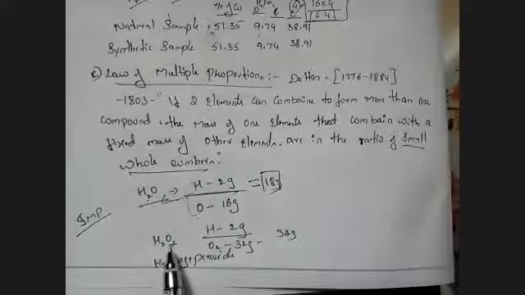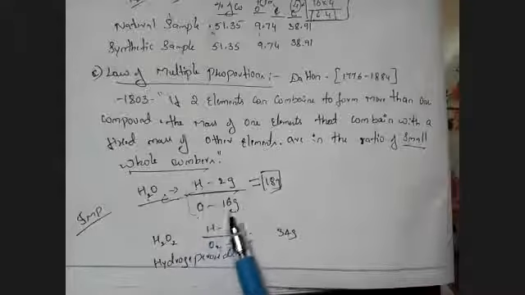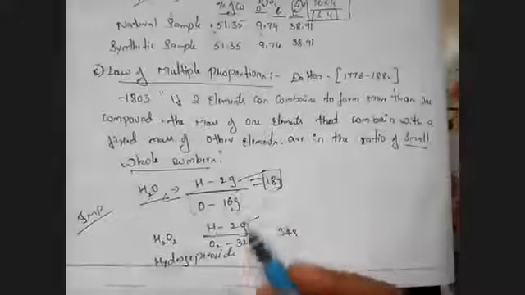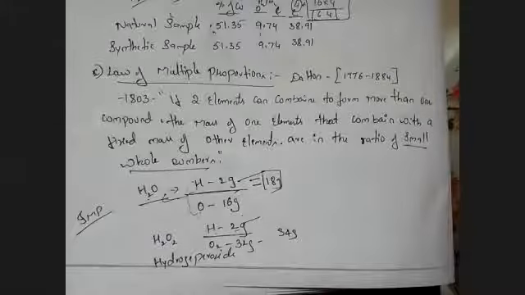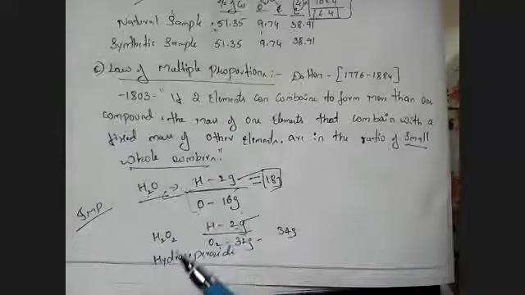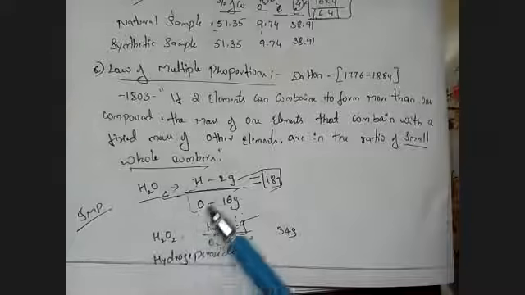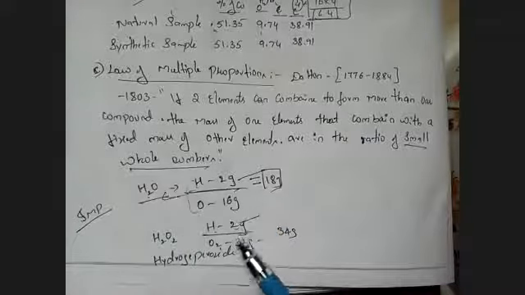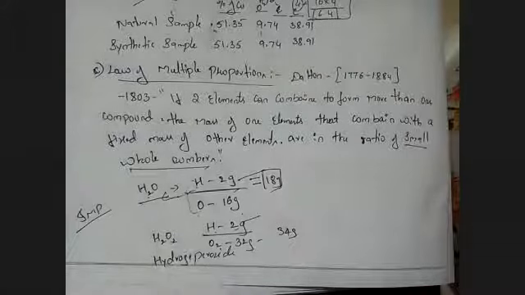Two elements are combined to form more than one compound. The mass of one combined with the fixed mass of the other element is in the ratio of small whole numbers. So hydrogen and oxygen can combine to form two compounds. Among those two, one is fixed. That fixed element has a ratio of small whole numbers. It remains the same always for hydrogen, right? So that is the thing here.